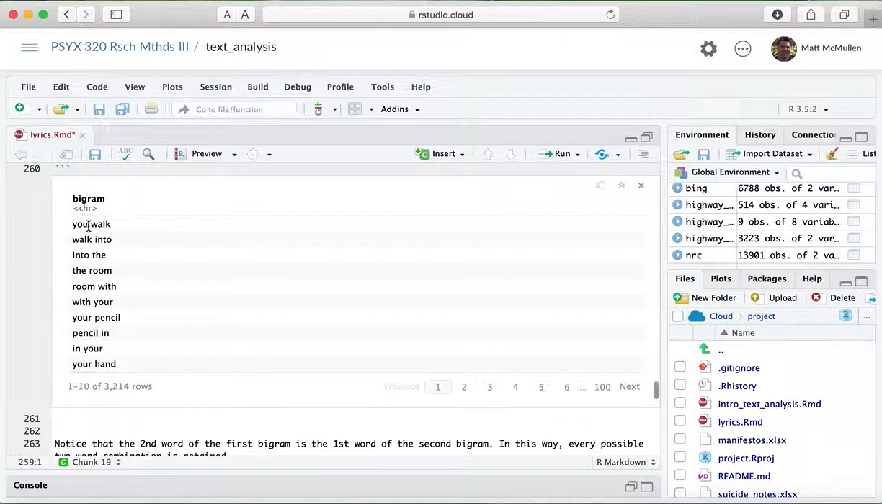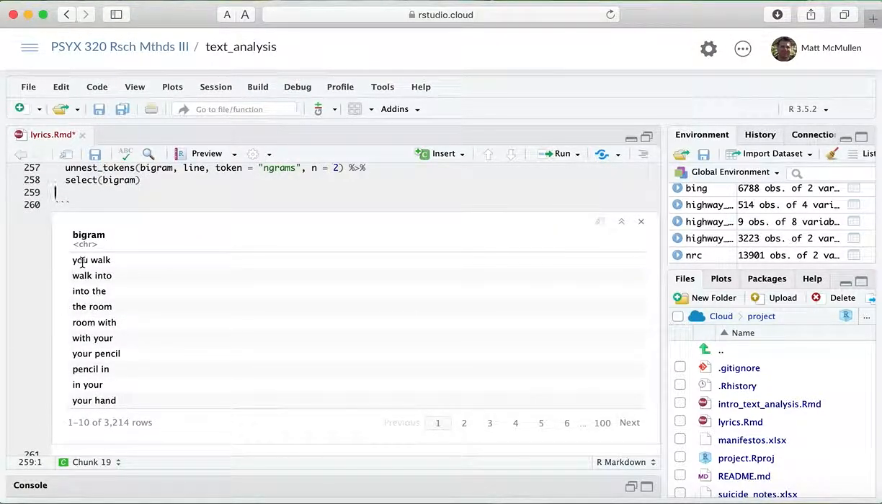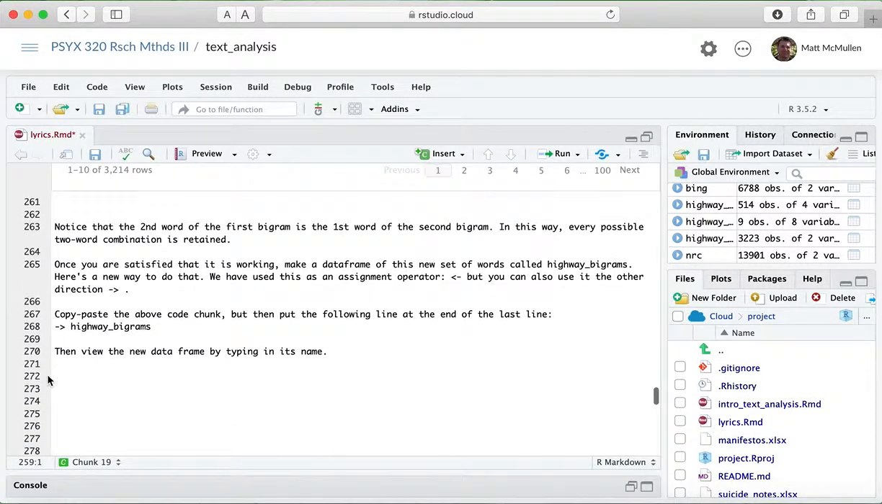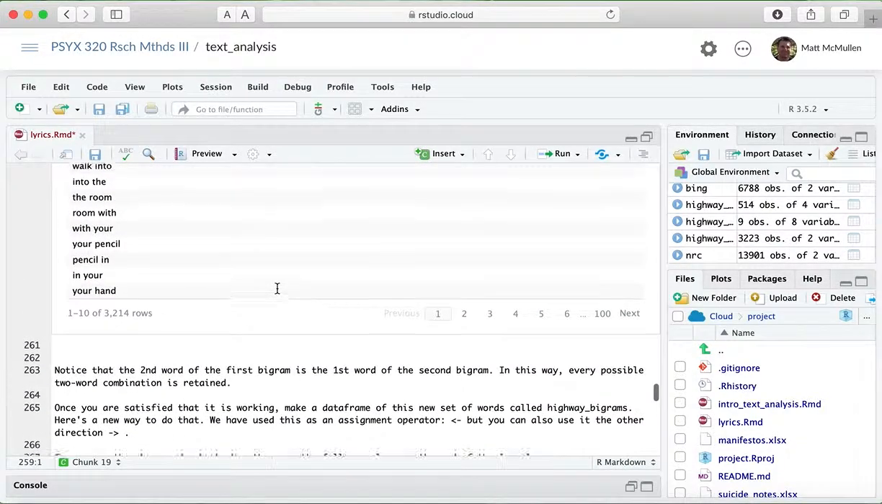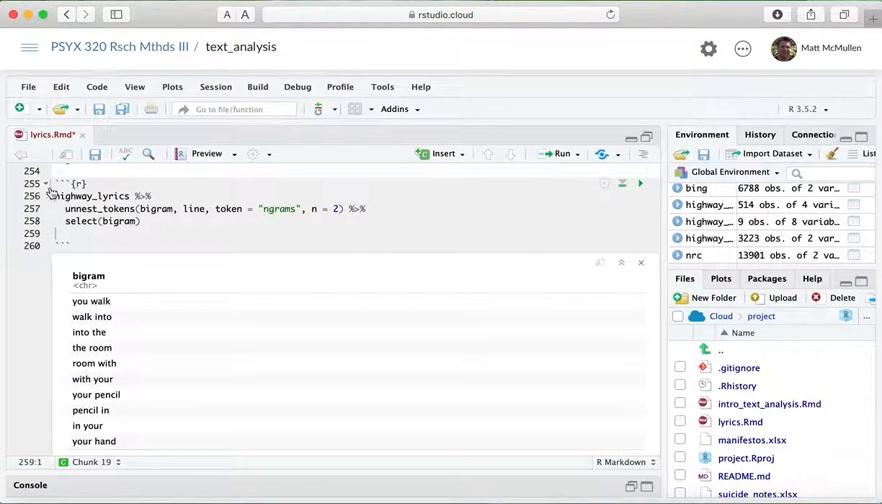The lyrics are: you walk into the room with your pencil in your hand. It doesn't say you walk, and then into the, and then room with. Notice it includes the second word of the first line as the first word of the second line. So you get this repetition because it wants to have every possible pair of words that appear together.